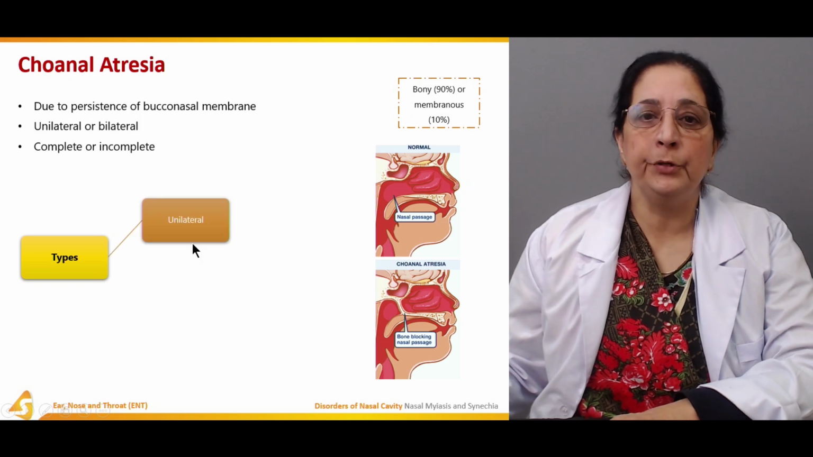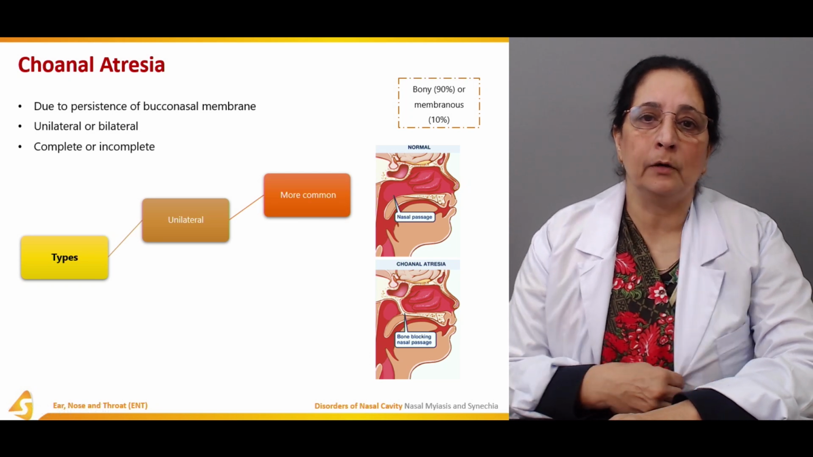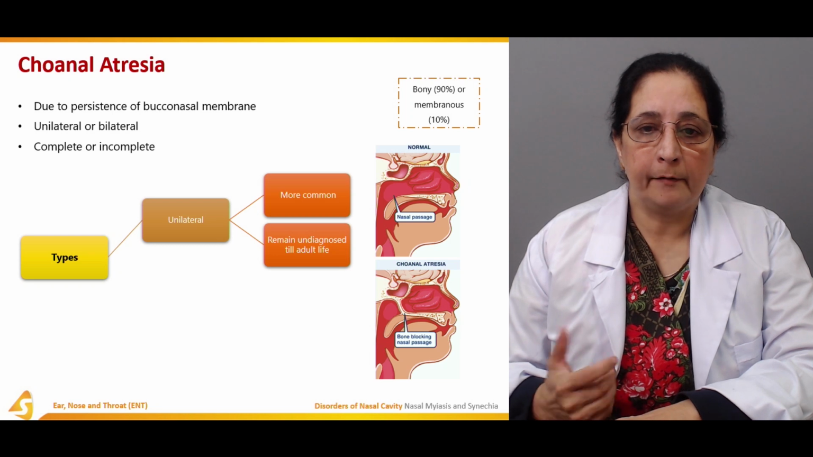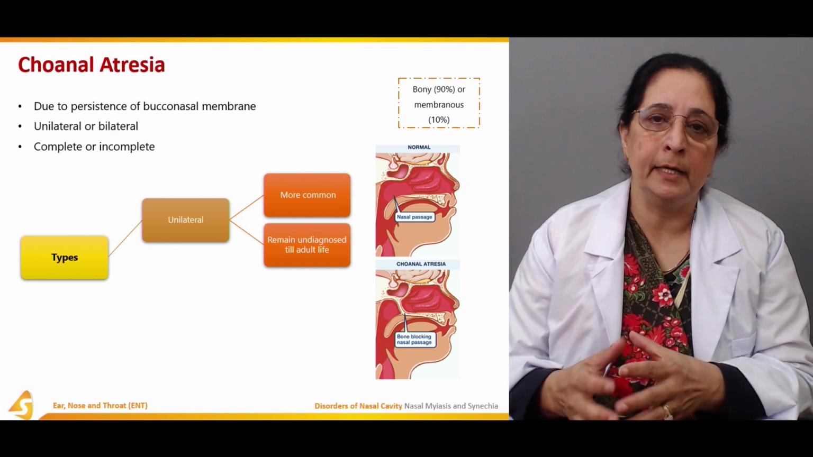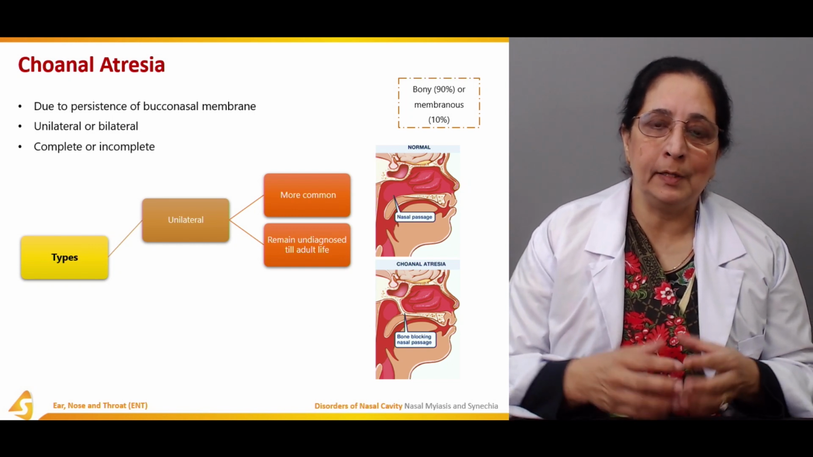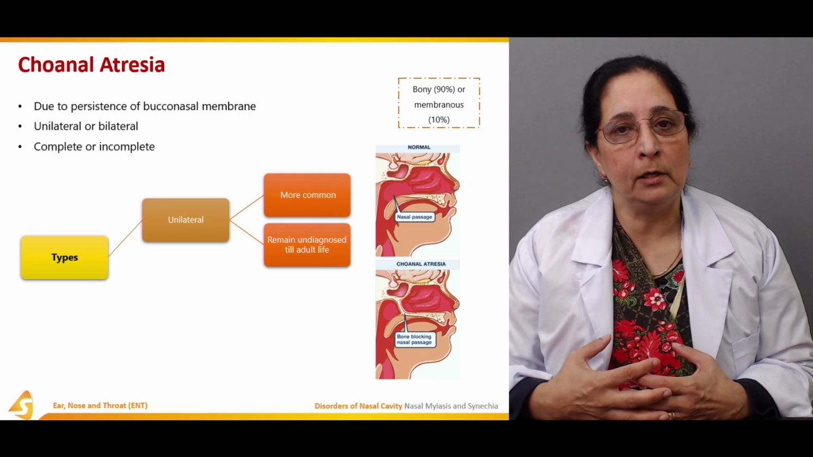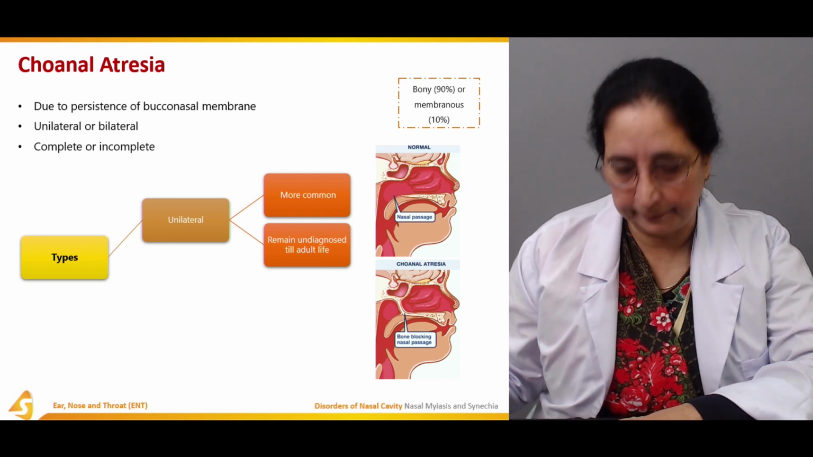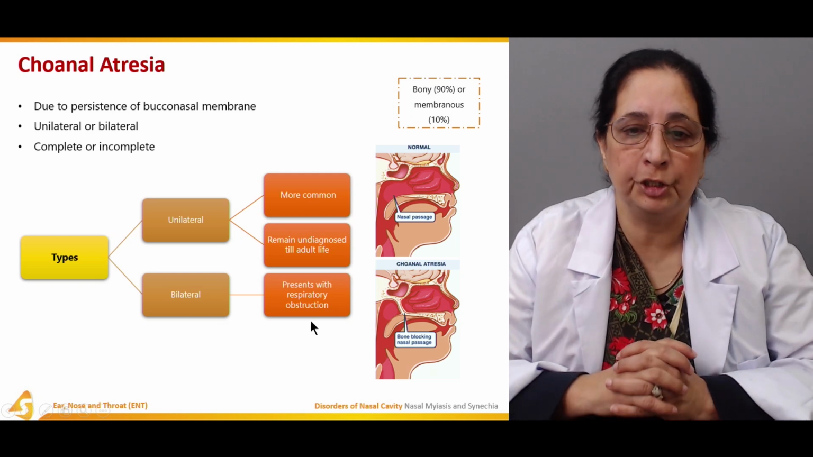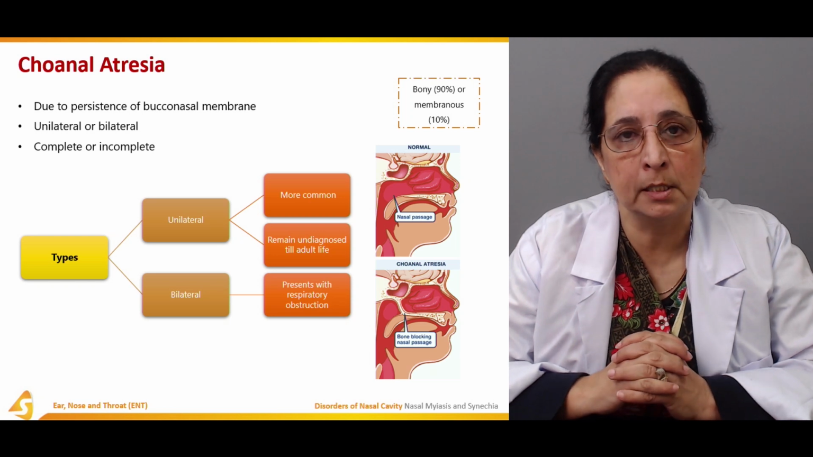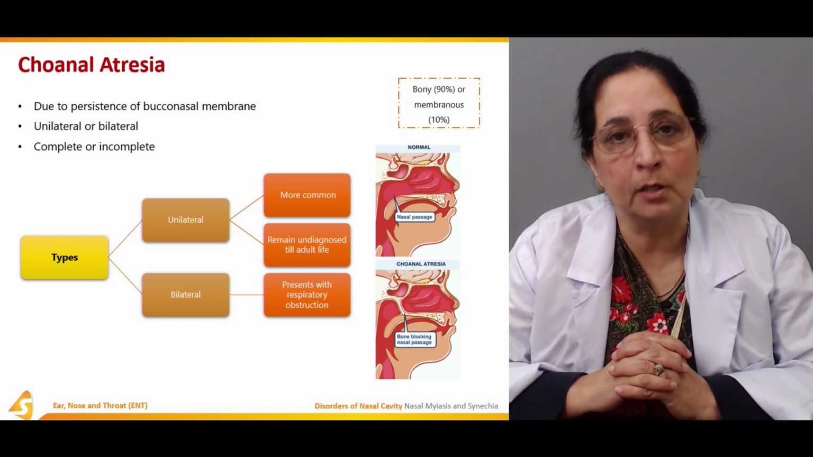Among the different types, unilateral is more common, on one side of the nasal cavity. It can remain undiagnosed till adult life because it is only on one side. The other side is functioning properly, so the diagnosis is usually late. The bilateral one presents with respiratory obstruction, so it is diagnosed early, and managed and treated early as well.